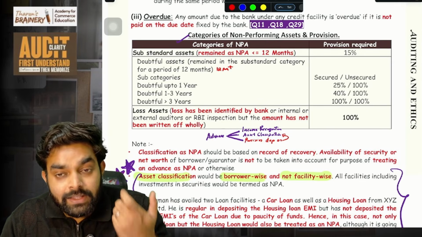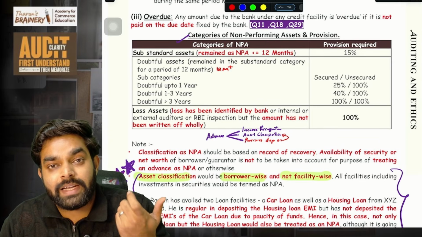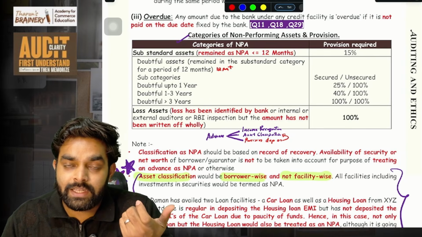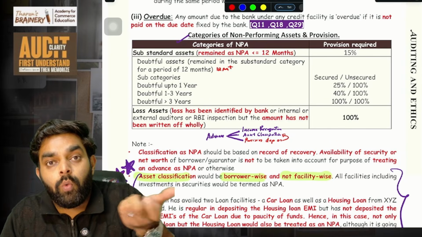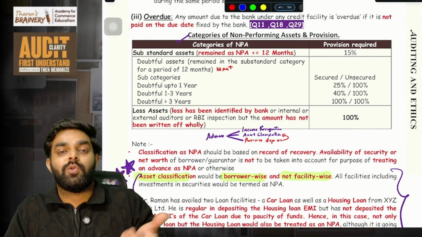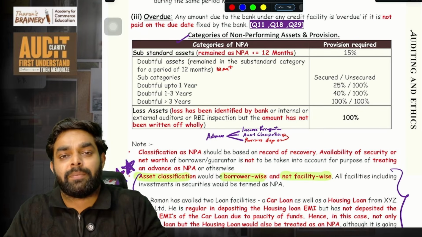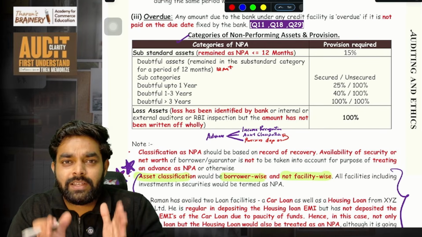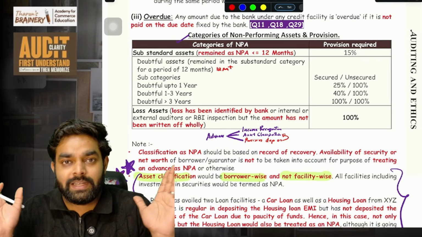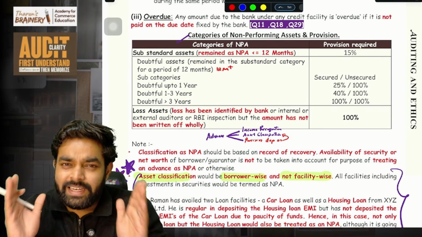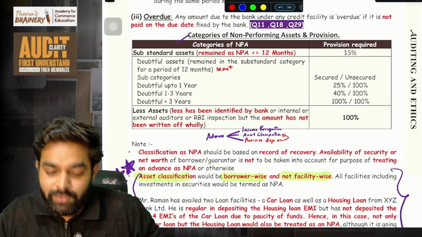Because in this chapter the questions come literally technical. To understand the question and give the right answer, you need to know what these things are. Once you know, this becomes the easiest chapter. Trust me guys, bank audit is tough for you because you are not understanding. It's not because of the length. It is literally easy. This one video will give you that confidence.